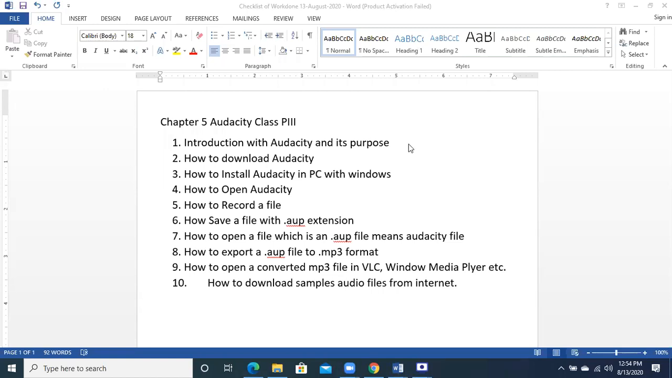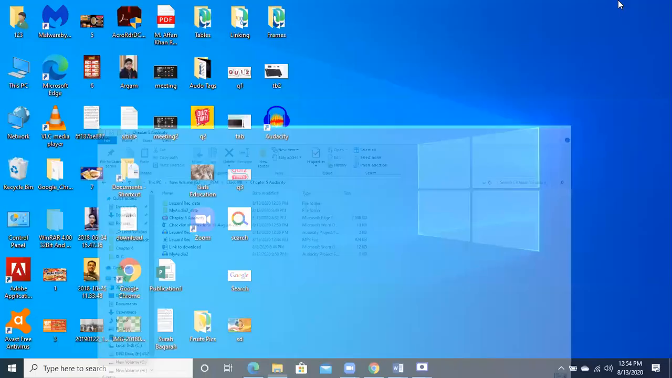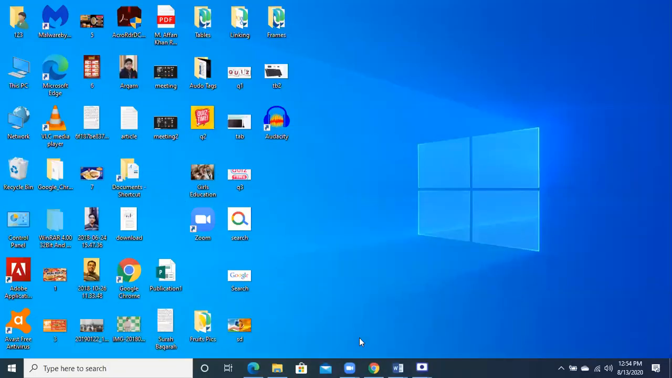Sir, at the start you recorded your voice in Audacity, then you saved that file with the extension of .aup, right? Yes, good. And how did I record? How did I record? By clicking the record button? Yes, but by pressing the red button. Yeah, record button.